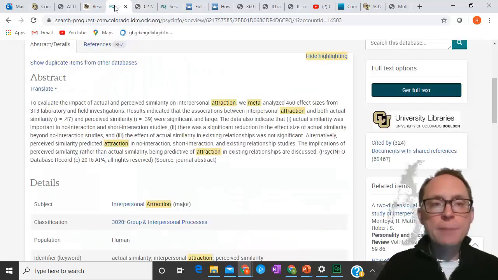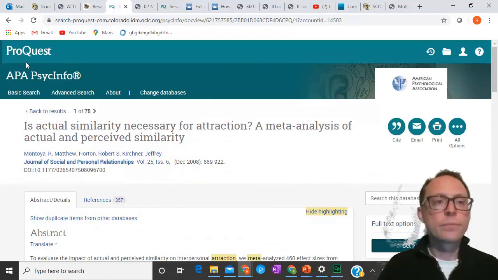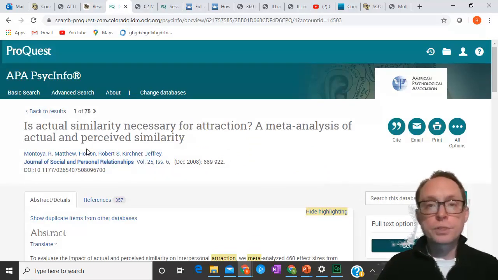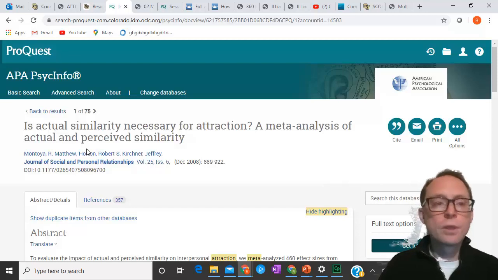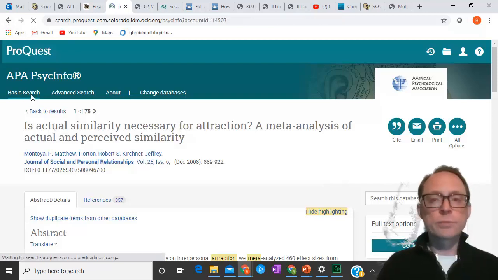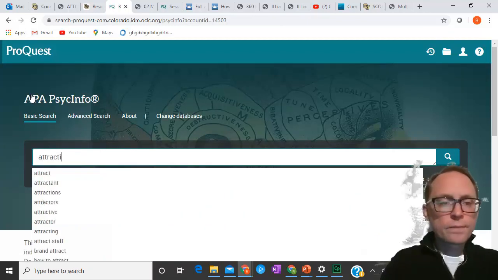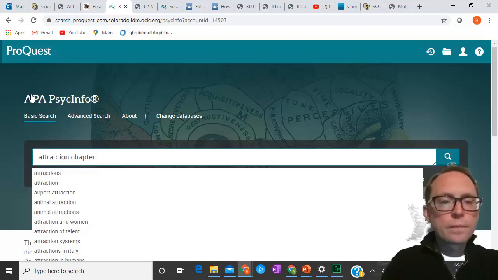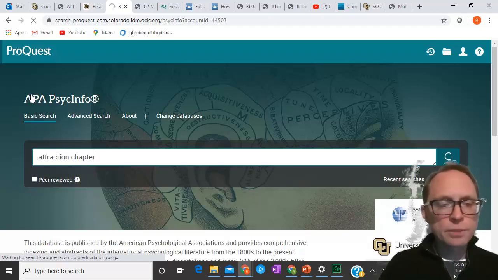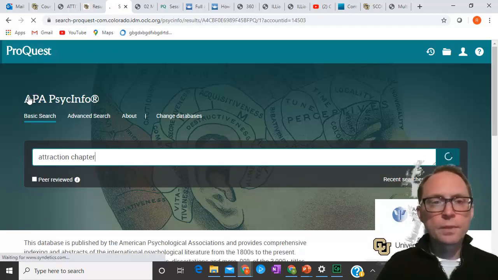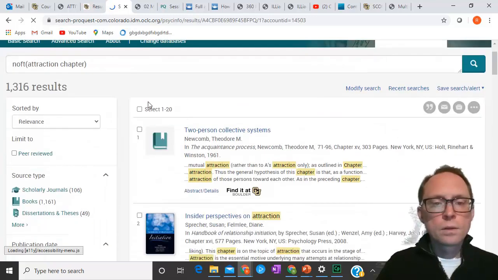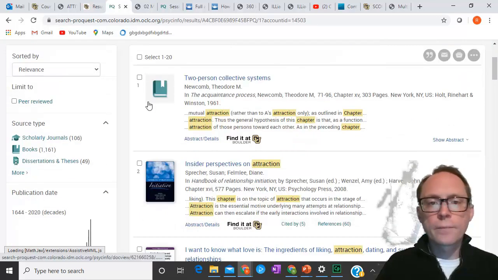Now, a chapter in an edited book. A chapter in an edited book can take a variety of forms. It could be an empirical study. It could be a review. It's often a review. It could be a meta-analysis. It's most often probably going to be a review. But it is going to look a little bit different. So let's look for attraction chapter and see what they give us.